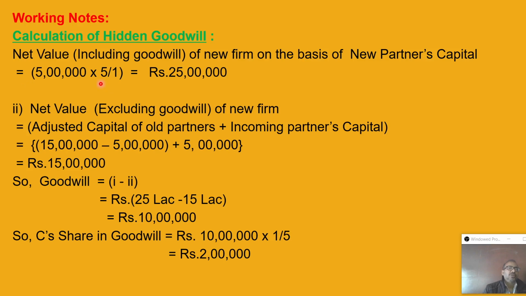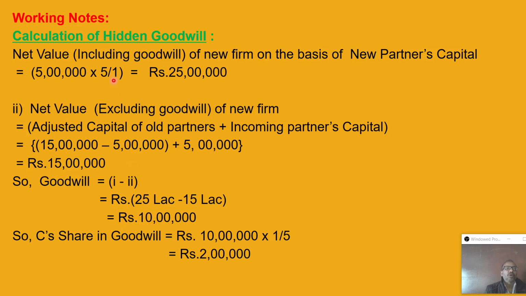So let us see the solution, how we did it. Yes, this is the solution. The net value of the asset as per the new partner's contribution is 25 lakh. 5 lakh is the contribution for 1/5, so the entire share is 5 by 1, that is 25 lakh. Now the old partners' capital is 15 lakh minus 5 lakh, 10 lakh, plus the new partner's 5 lakh, so that is 10 plus 5, 15 lakh. This is including goodwill, this is excluding goodwill, so 1 minus 2. If you take the difference, 10 lakh will be the value of goodwill.